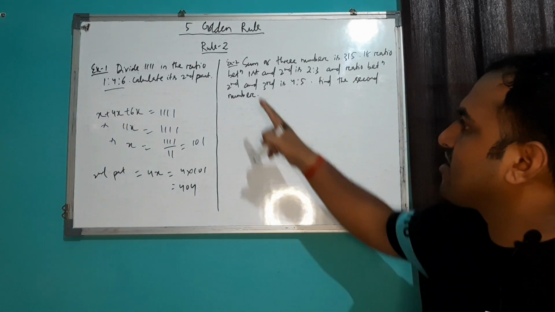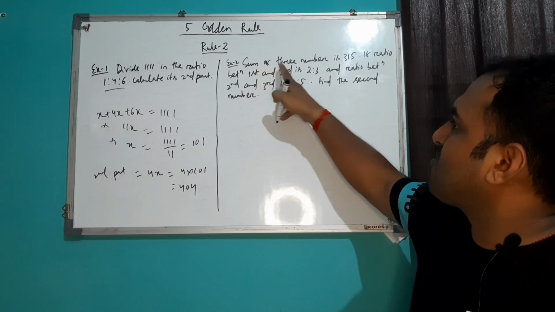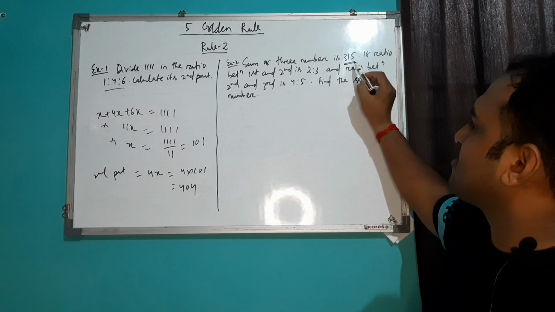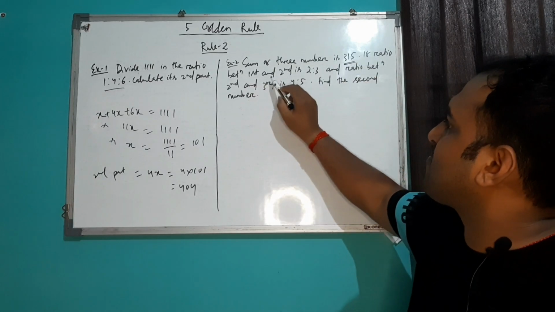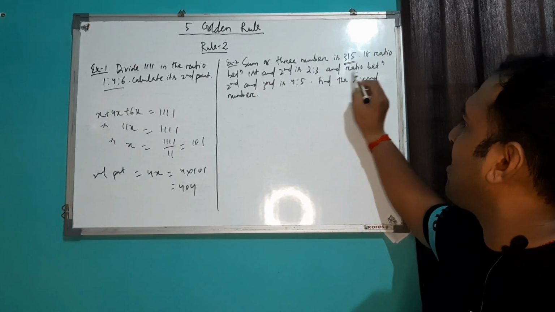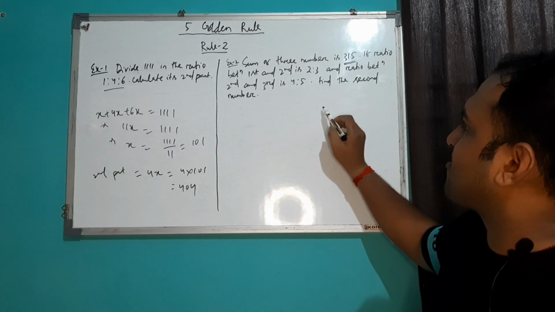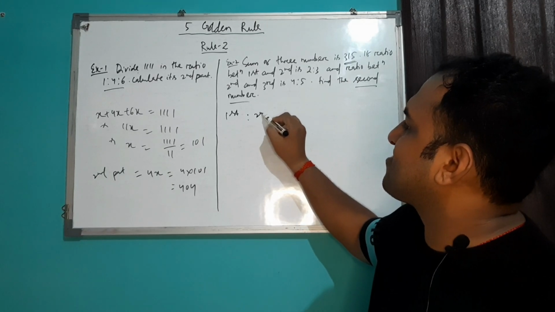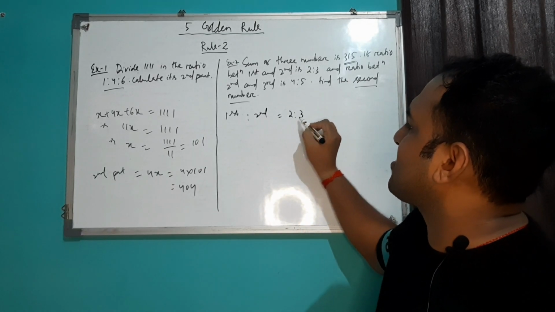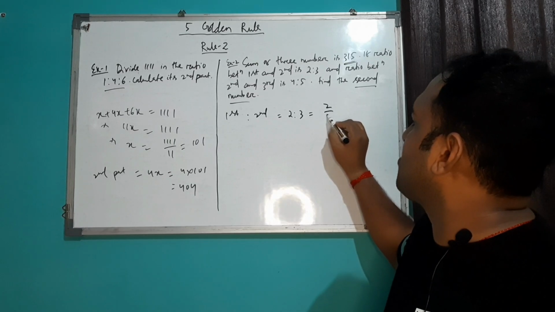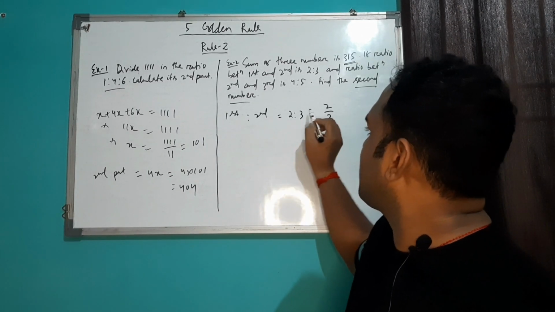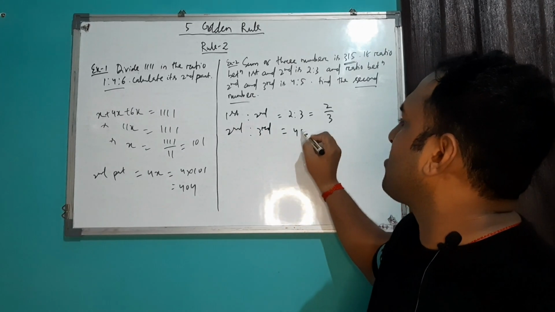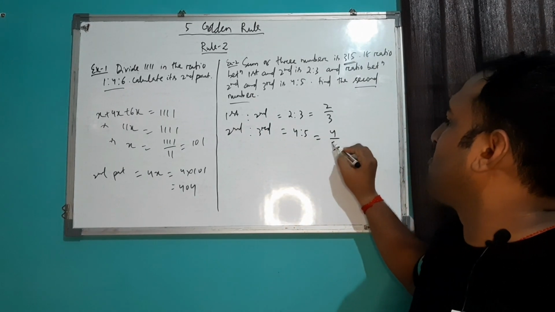Similarly, in example 2, it is mentioned that the sum of three numbers is 315. The ratio between the first and second is 2:3, and the ratio between the second and third is 4:5. So you have to calculate the second number. It means in your question first is to second is 2:3, or you can write it as 2/3. Similarly, second is to third is 4:5, or you can write it as 4/5.